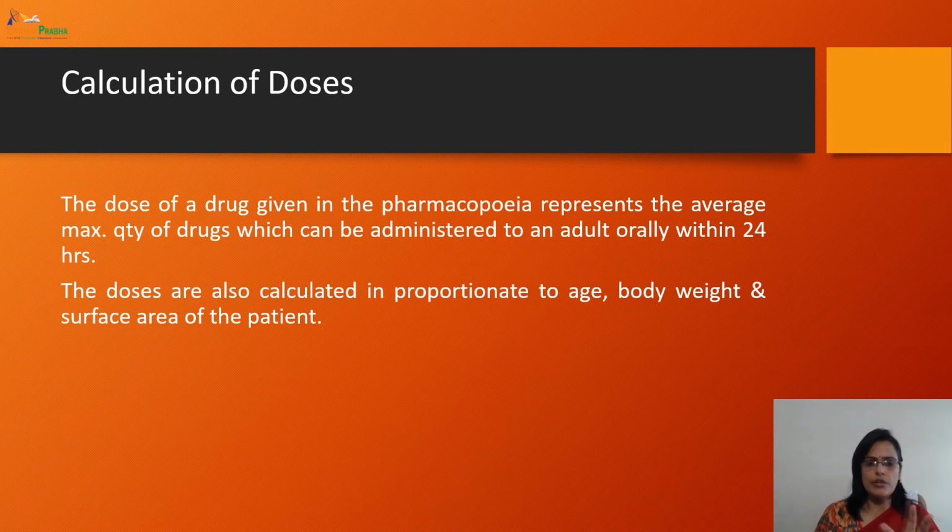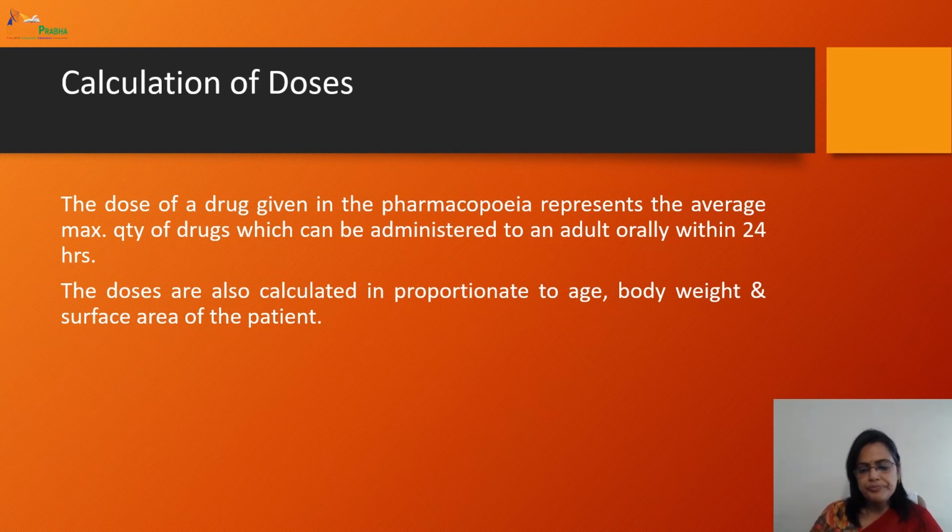The dose of a given drug in a pharmacopoeia represents the average maximum quantity of a drug which can be administered to an adult orally within 24 hours. Okay, so now we are going to start calculation of doses. How to calculate the dose, and what are the different formulas and criteria for calculation of dose? Doses are required to be calculated in proportion to the age, body weight and surface area of the patient.